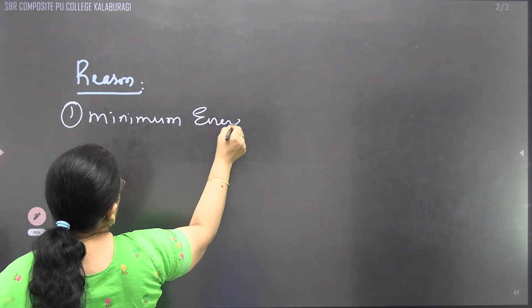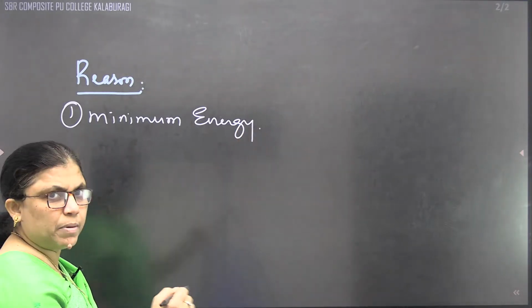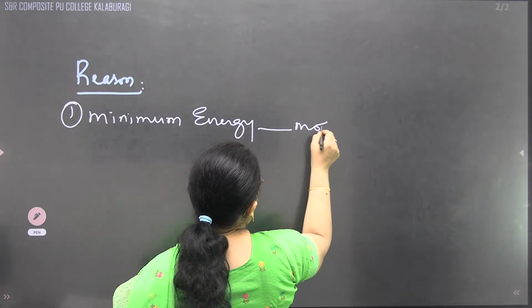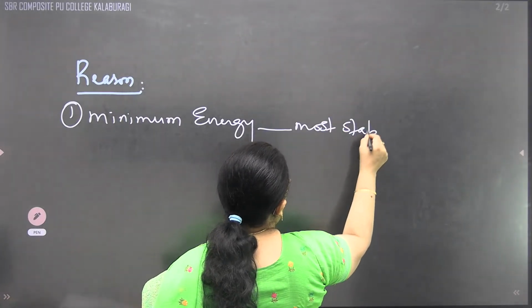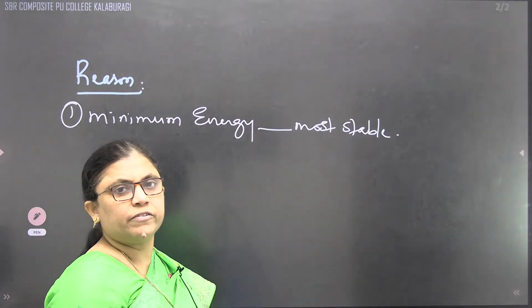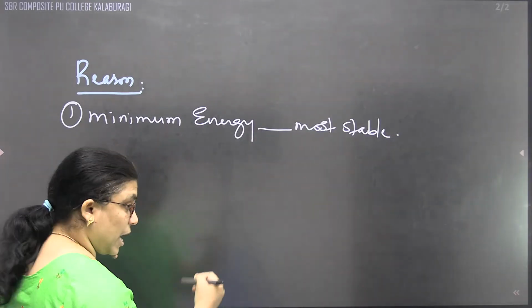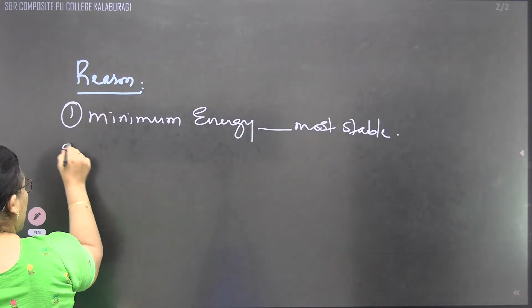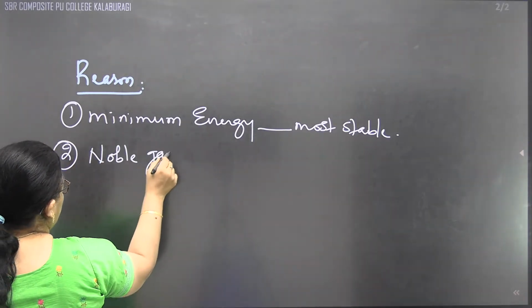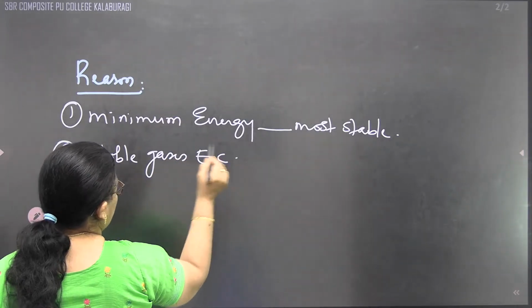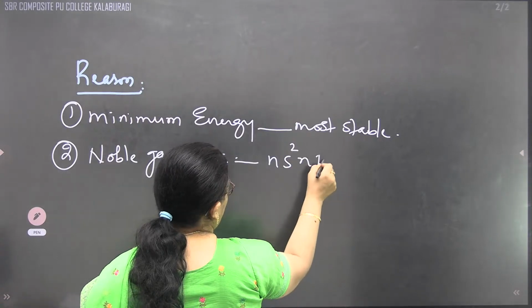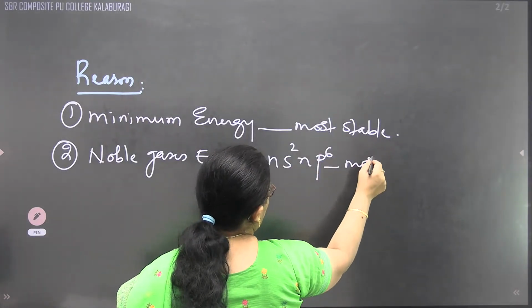Minimum energy. They must attain minimum energy in such a way that it will be most stable. Minimum energy is nothing but what? They are having high stability. This is one of the reasons. And the other reason is that when they have the electronic configuration of noble gases, they want to attain what? The noble gas electronic configuration, ns2np6. This is also most stable.